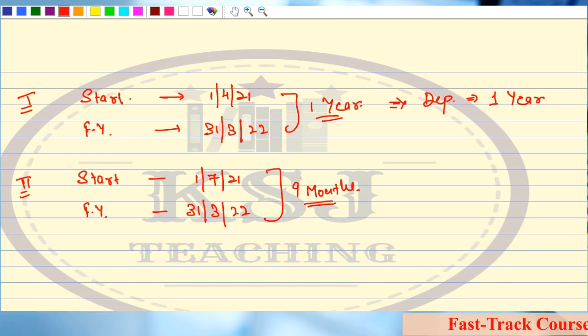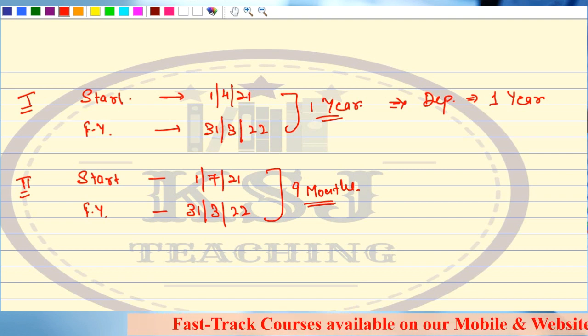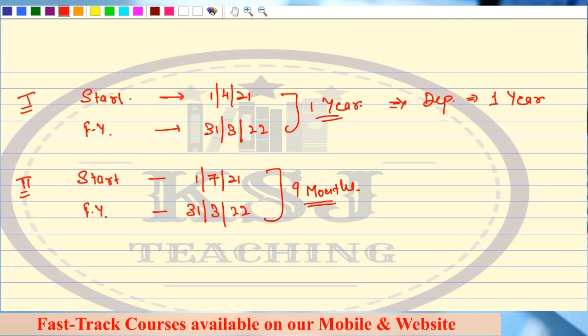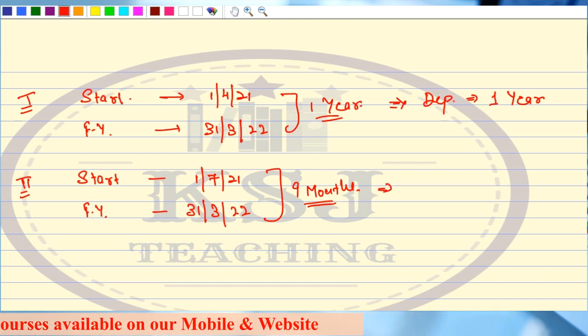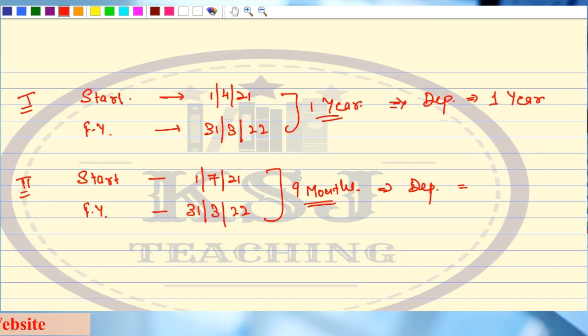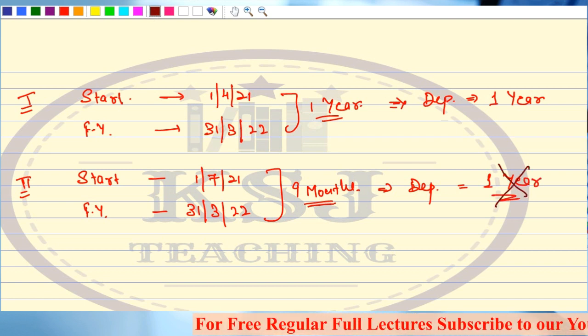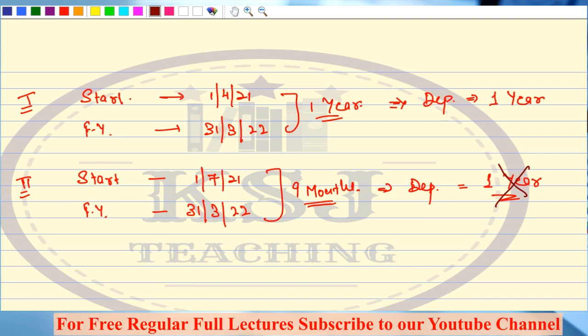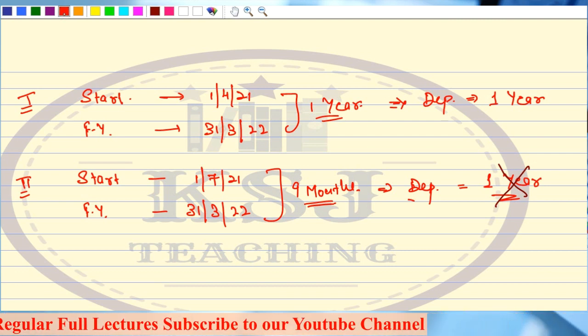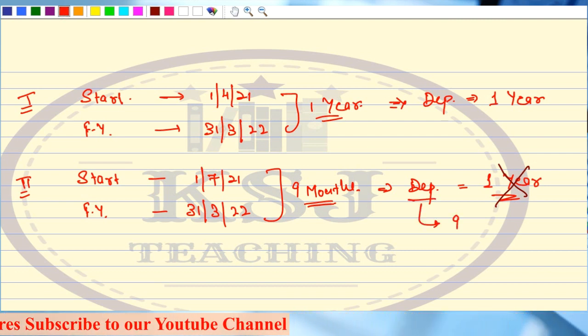If you have to charge depreciation, will you charge it for 1 year? Sir, how can you charge it for 1 year when the contract has just run for 9 months? So the depreciation will be charged for 9 months.